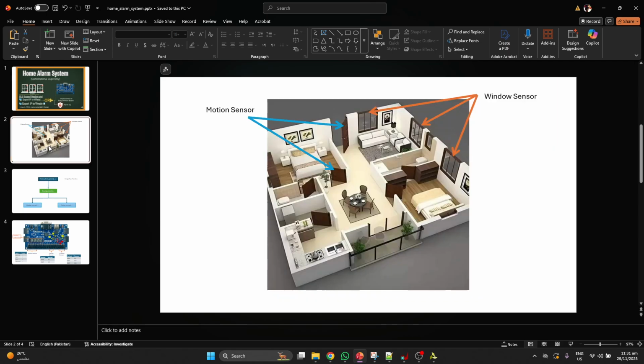In this project there will be three window based sensors and two motion detector sensors on the doors. When the home alarm system is on, any activity on these three sensors will be detected, and any activity on these two doors on the motion sensors will be detected.